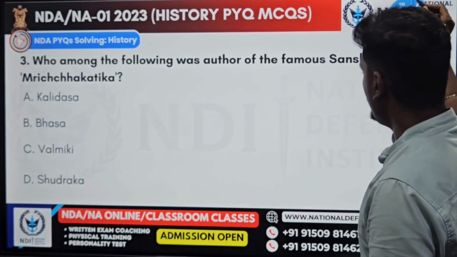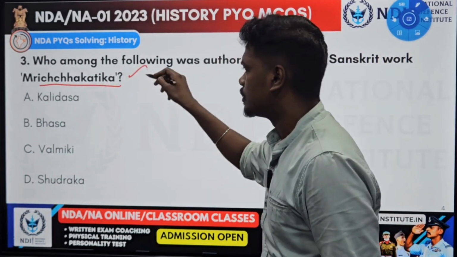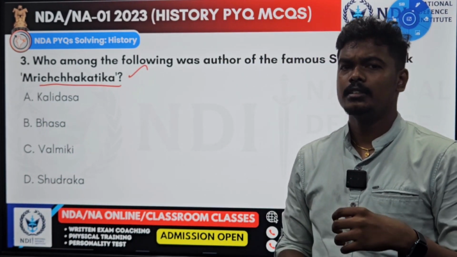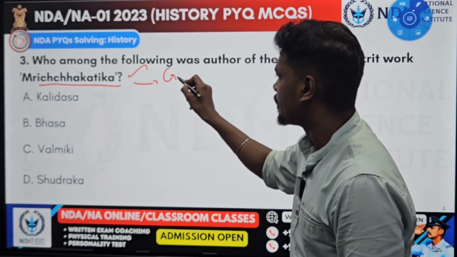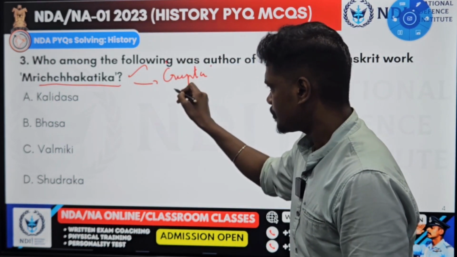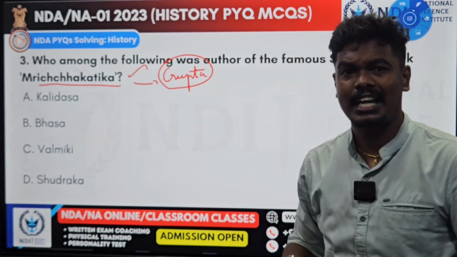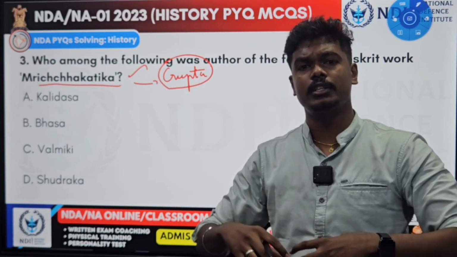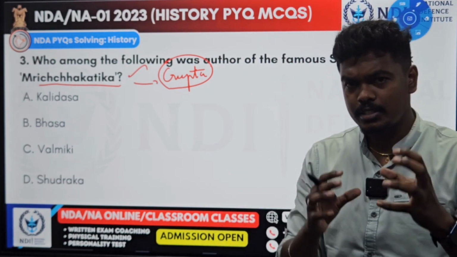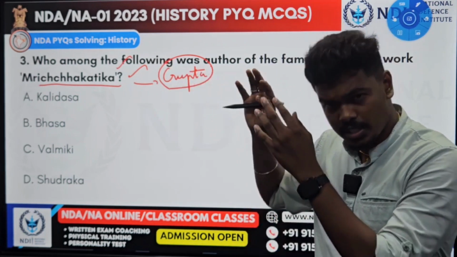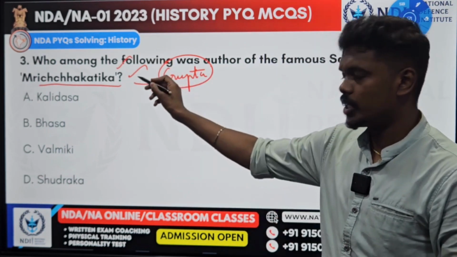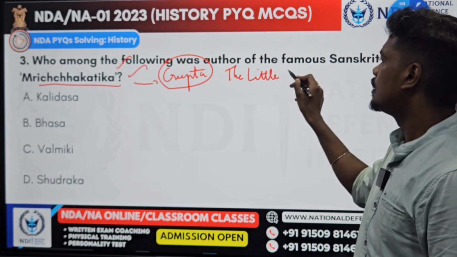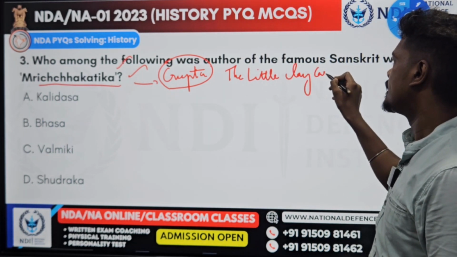See here, who among the following wrote the famous Sanskrit work Mrichakatika? So what is this Mrichakatika? This is a book that emerged during the Gupta period. The Gupta period is called the classical age, and it is also called the golden period of India. Why? Because lots and lots of art and literature started to happen. Hence, during this Gupta period, one such literature is this Mrichakatika. This Mrichakatika is also called the Little Clay Cart. It is a drama.